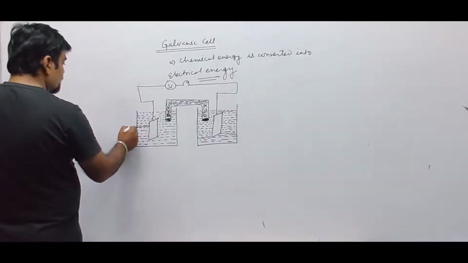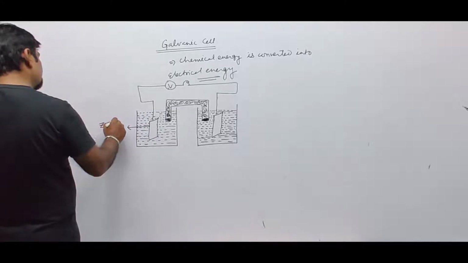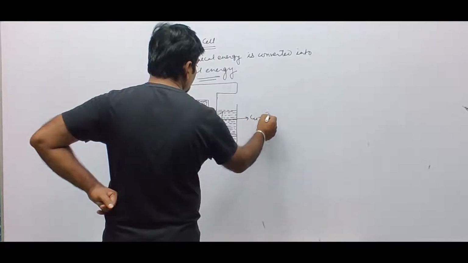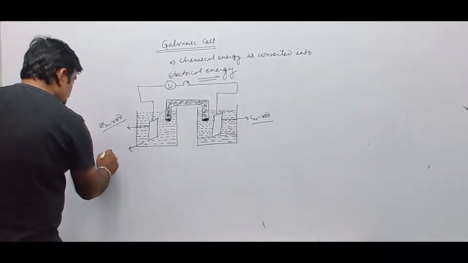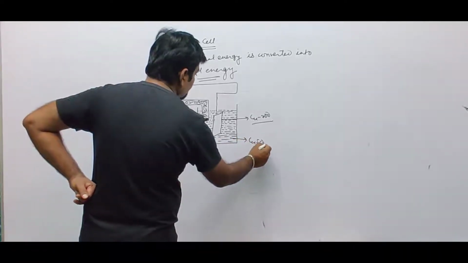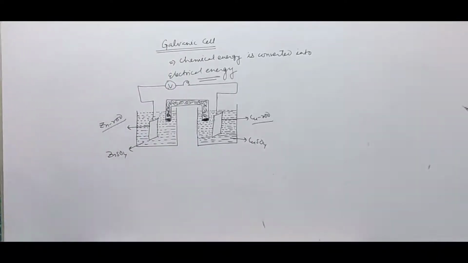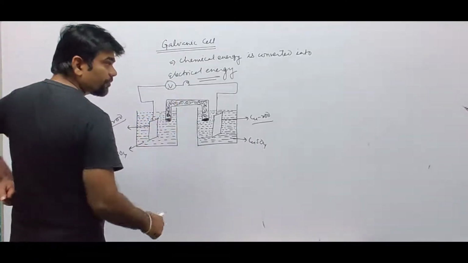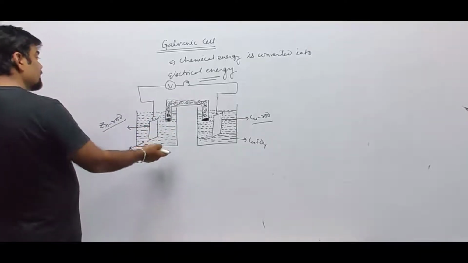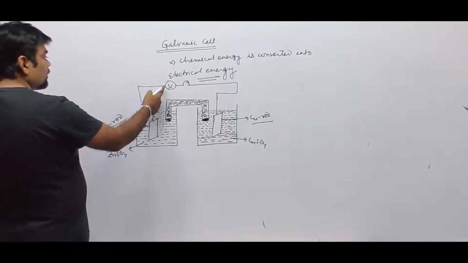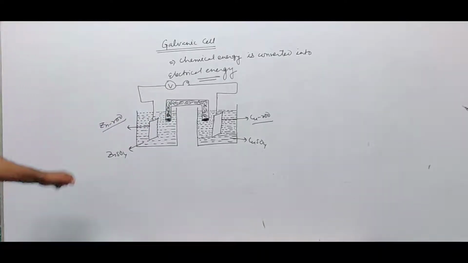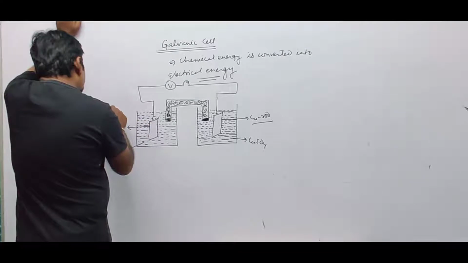Let's say we have taken a zinc rod. This is a copper rod. The zinc is dipped in zinc sulfate solution, and the copper is dipped in copper sulfate solution. Now we are not passing electricity to them. Rather, due to their internal reaction itself, electricity is being generated, which can be indicated by the net deflection of the voltmeter.